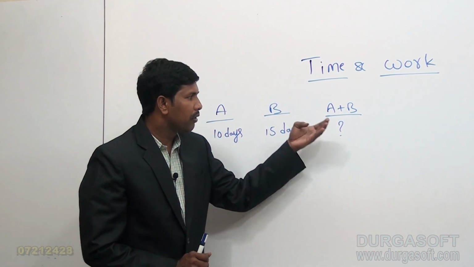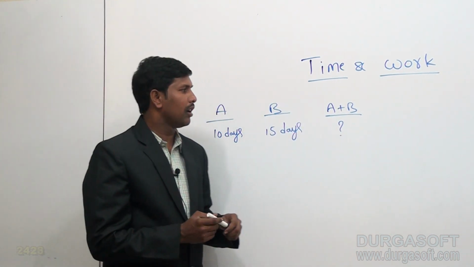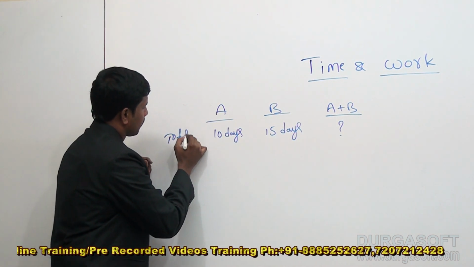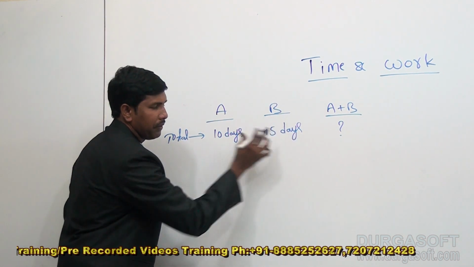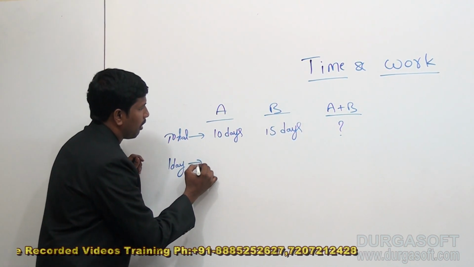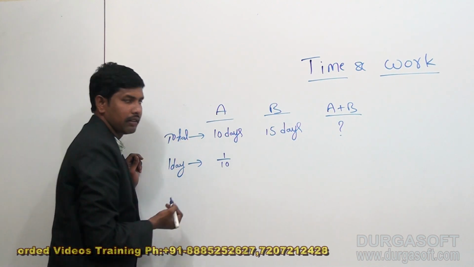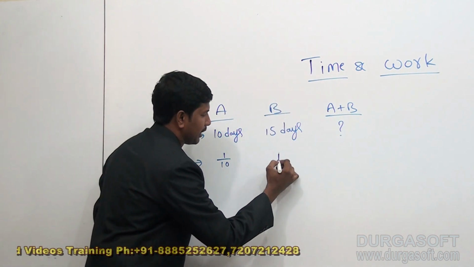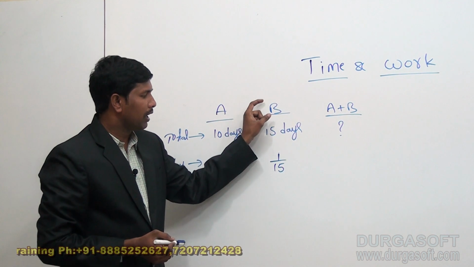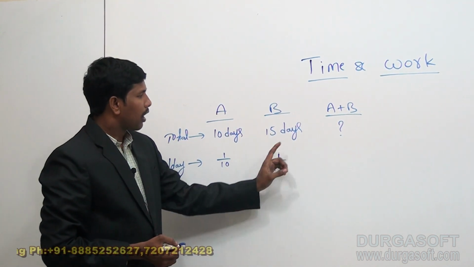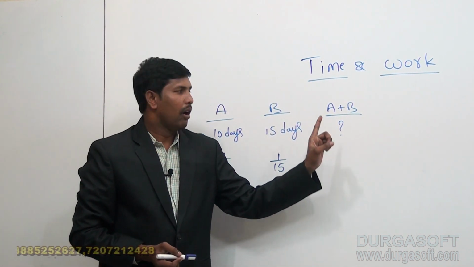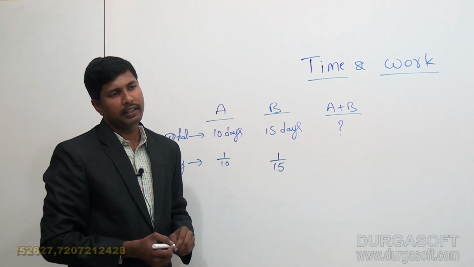When A can complete the total work in 10 days and B in 15 days, it indicates that 1 day work of A is 1 by 10 and 1 day work of B is 1 by 15. Now that we have 1 day work of A and of B, we can calculate 1 day work of A and B together.